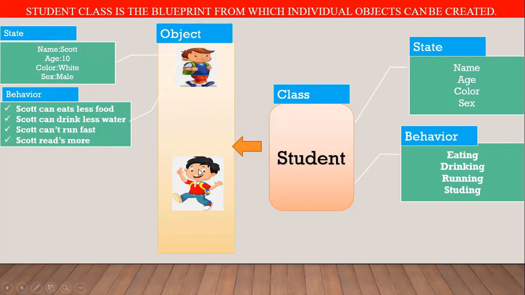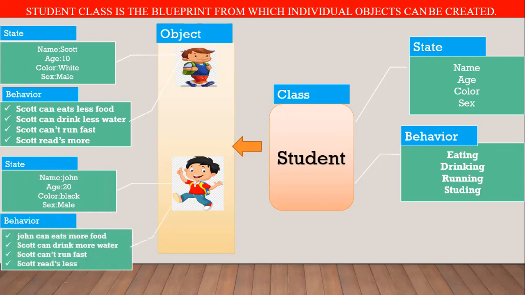Now here we create another object. This object also contains this state and this behavior, so we can say this object is also student type. This student's name value is John, and the other student's name value is Scott. It means the class defines the characteristics and behavior which are common for all objects of student type. All student type objects contain these common properties and this common behavior. So class always contains the common features and common behavior for an object.